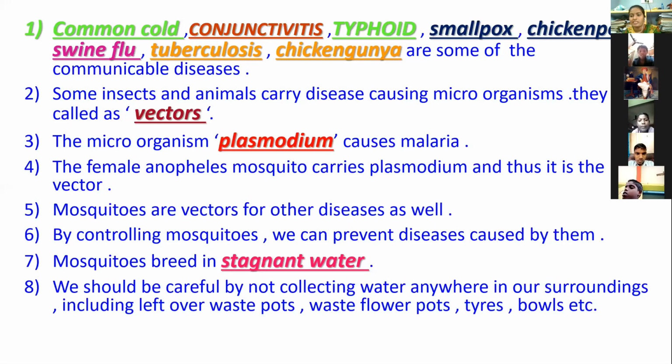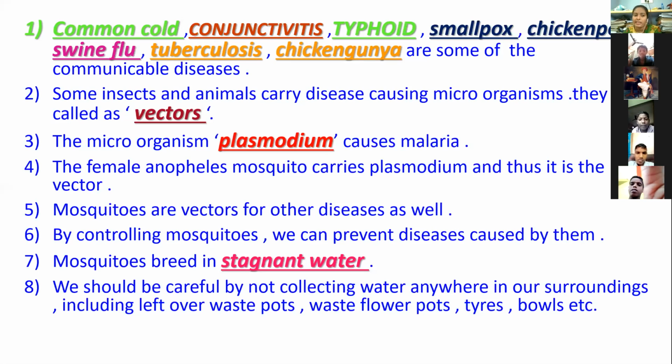The examples are common cold, conjunctivitis, typhoid, smallpox, chickenpox, swine flu, tuberculosis, chikungunya. Yes, ma'am.